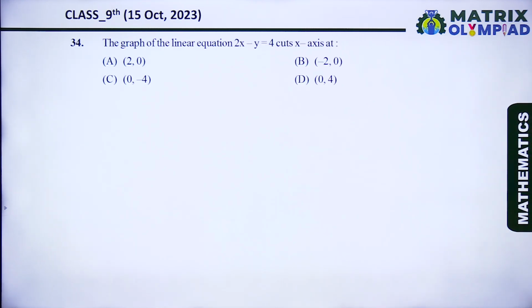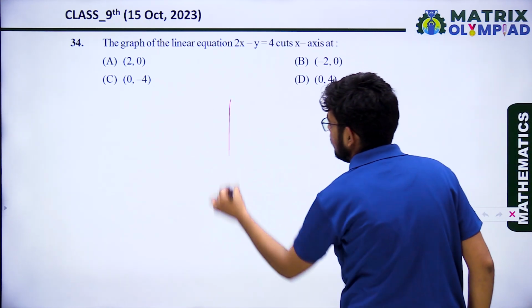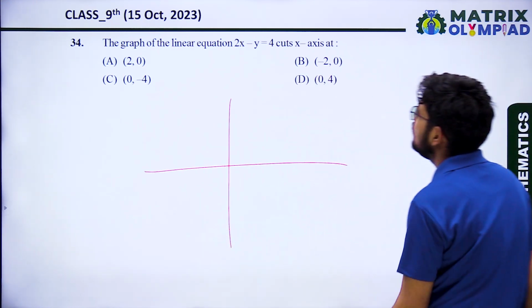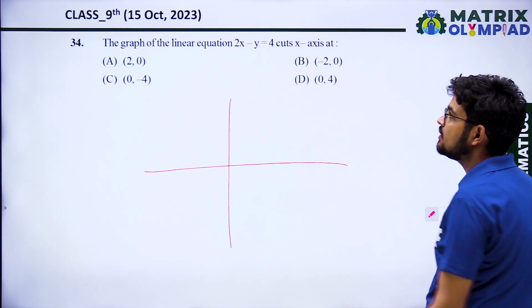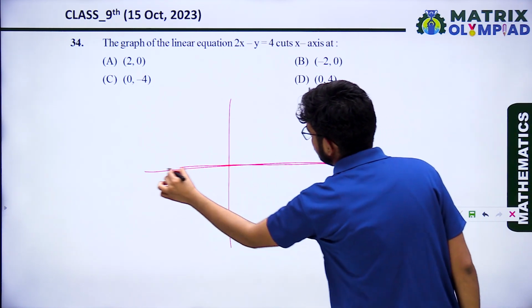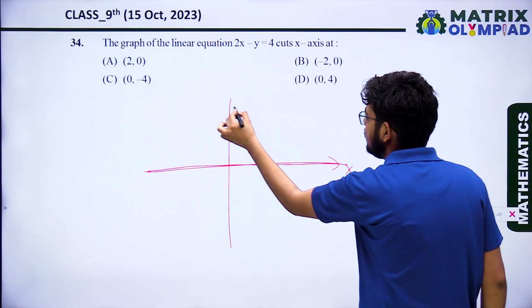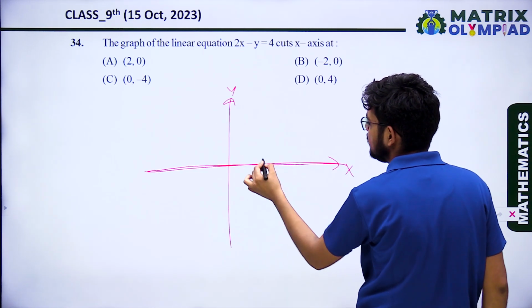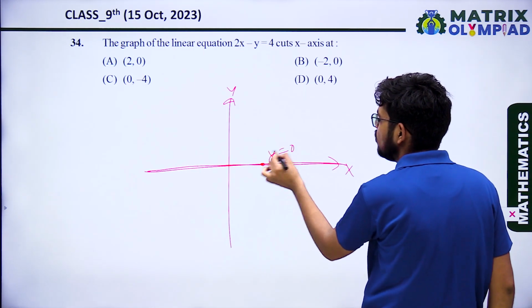Next, the graph of the linear equation cuts the x-axis. So this is the graph, and when it cuts the x-axis, it means on the x-axis. If this is the x-axis, this is the y-axis. On the x-axis, the value of y is always 0.